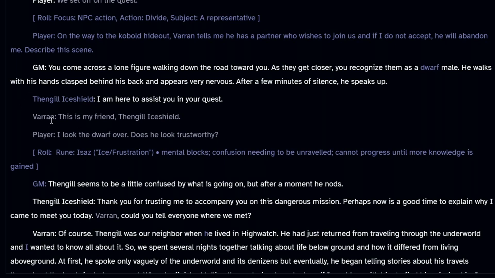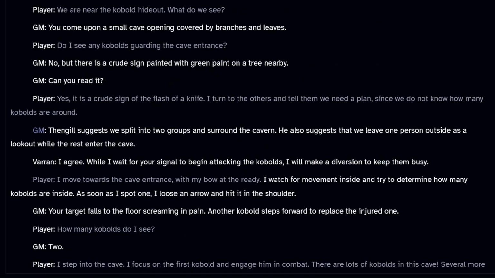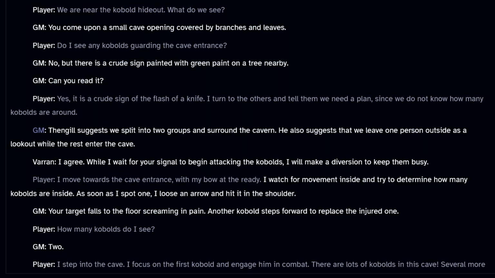I gave him a name, and then the story continued on. Once we reached the cave opening where the kobolds were living, I asked if we saw any kobolds at the cave entrance. We got a little bit more information there, and then my character said, let's make a plan. Varen agreed and said that he would make a diversion. This diversion ended up being magnificent.